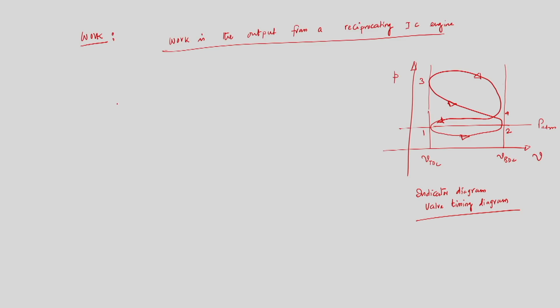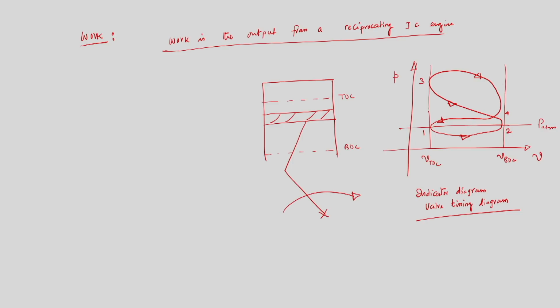If I draw the schematic of an internal combustion engine again, this is the TDC, top dead center, sometimes known as inner dead center, and this is the outer dead center, BDC, and this is the piston. I am not going to draw the piston ring again. This is the engine cylinder.